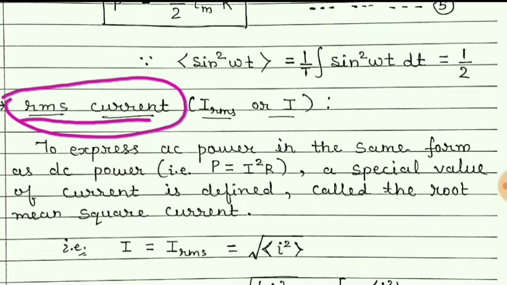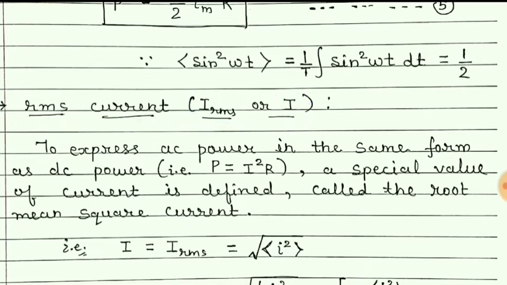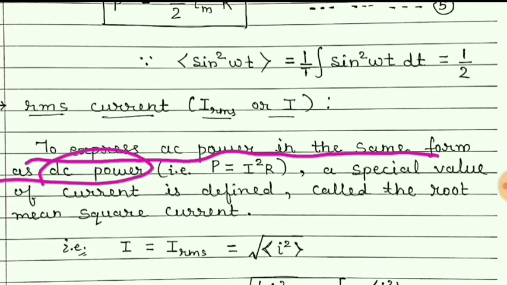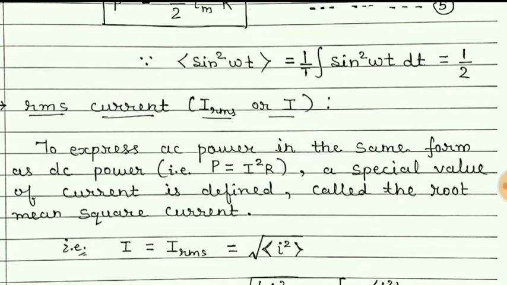It is denoted by I RMS or simply capital I. Now students, to express AC power in the same form as DC power, we have studied that DC power is given by P is equal to I square R. Similarly, we can define the power in an AC circuit by applying the root mean square of current.